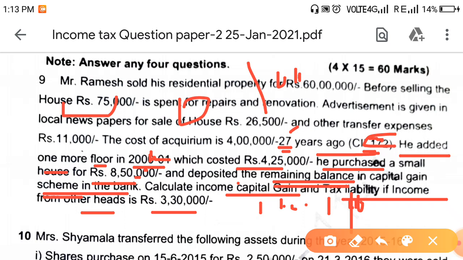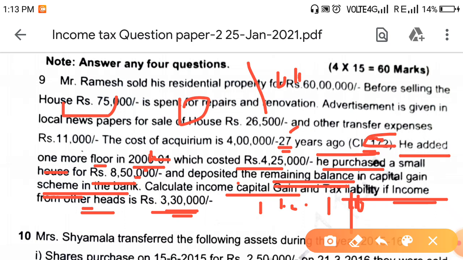The remaining is income from other heads, that is 3,30,000. This is normal income, on which we will calculate slab rate tax. As the assessee's residential status is not given, we will consider him a resident and non-senior citizen. So 2,50,000 is exempt out of 3,30,000, and you will have 80,000.